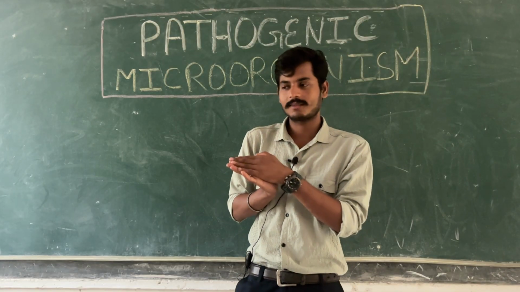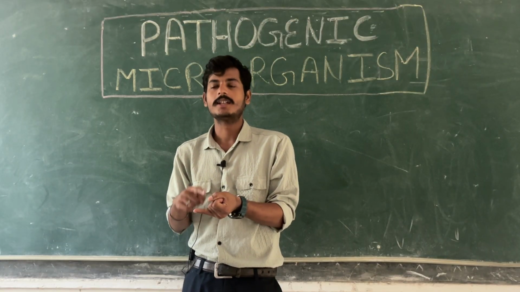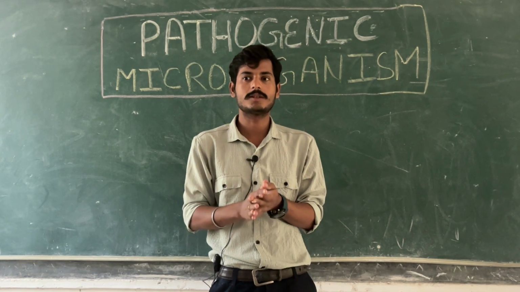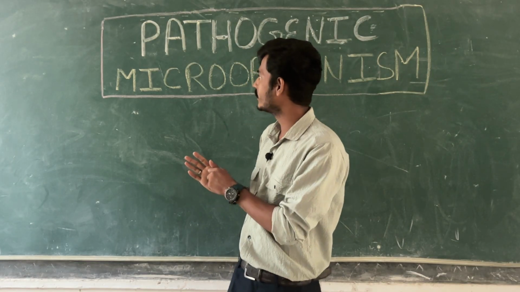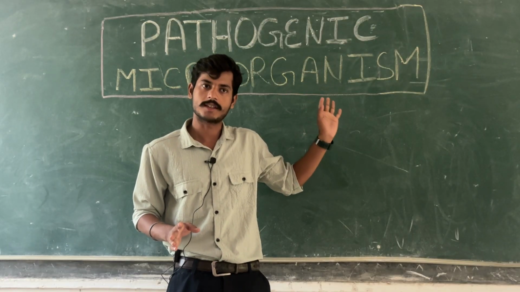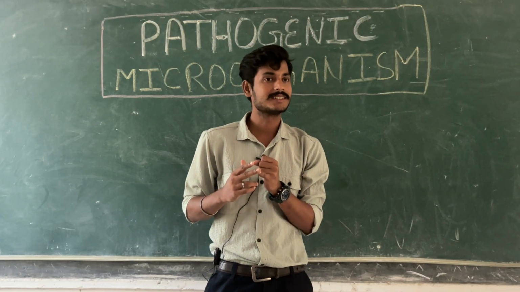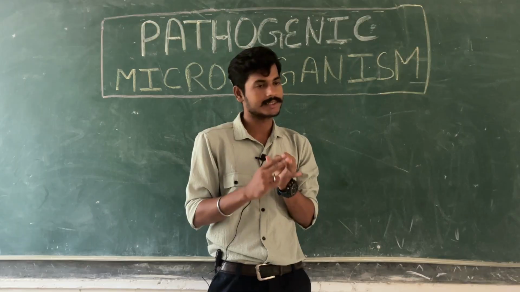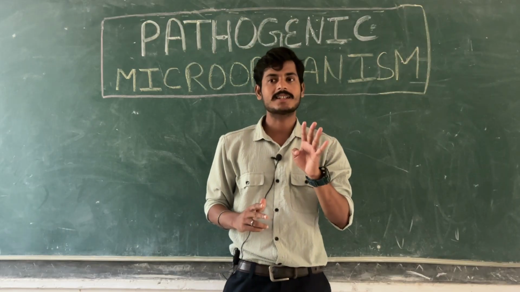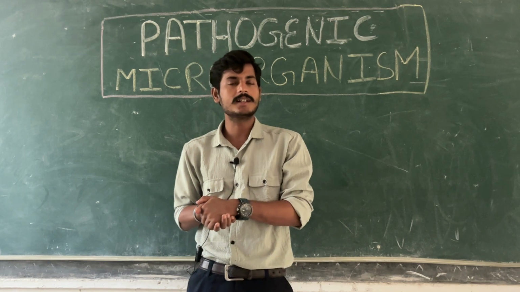Okay. So we are left with a few microorganisms according to your syllabus. First, we will discuss the virus. Then in the next class we will discuss the fungi, and we will also discuss the protozoa. So you have, I think, 3 classes over this topic called pathogenic microorganisms. So what are the pathogenic microorganisms? First one is, yes, bacteria. Second one is, yes, virus, fungi and protozoa. So these are the main categories of pathogenic microorganisms. So let's start today with the virus.